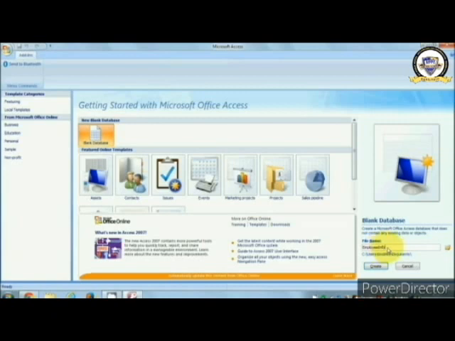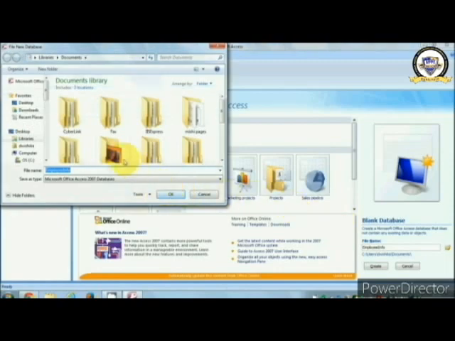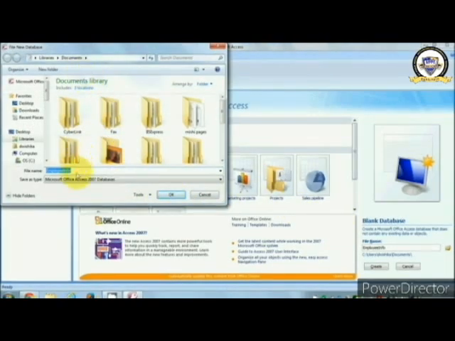I will be creating this database in my employee information location. You can save your database in the specified location. By default it will go to Documents, but in our situation we have changed the default location by clicking these buttons to create a new location.